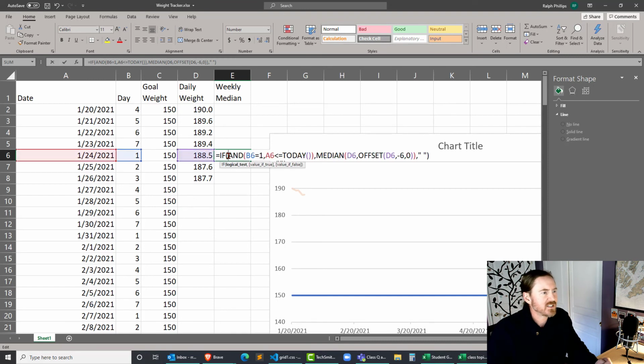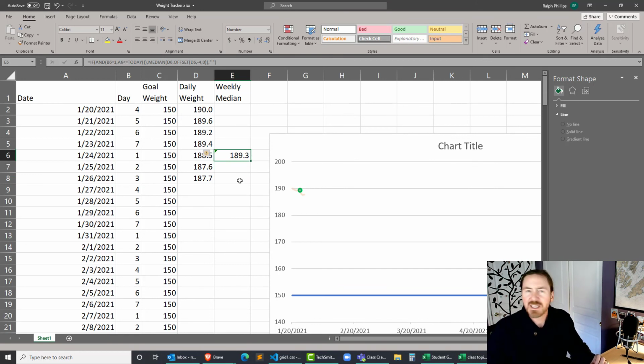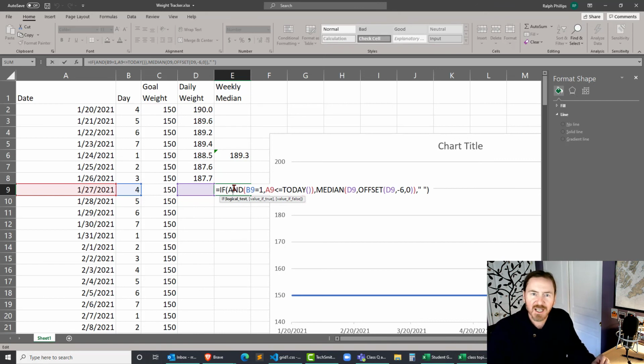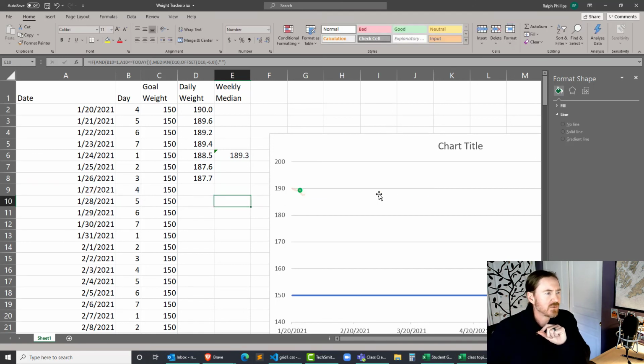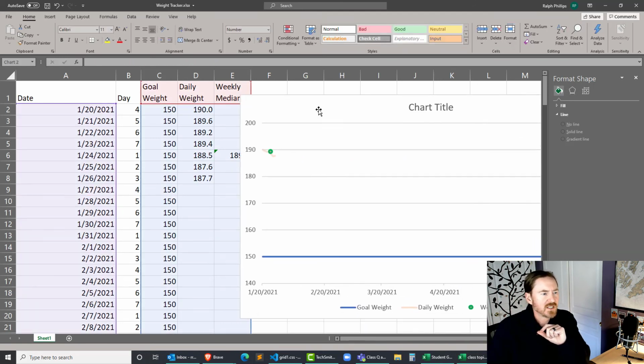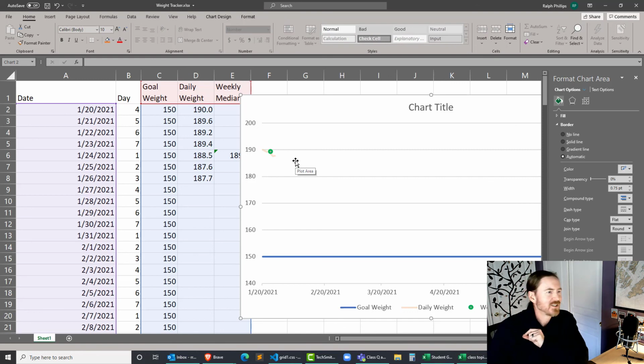So let's see, I'll just fix it up. Instead of an offset of -6, I'm going to do 1, 2, 3, 4, offset of -4. Press enter. So now we have the proper median, but that's okay. Those median functions are hidden away and they're just waiting to do their job once we get to those particular Sundays. So there we go. It's a pretty complicated function just to calculate the median weight for each week going forward. And now we've got our nice chart here ready to plug all of that stuff in. All right, take care.